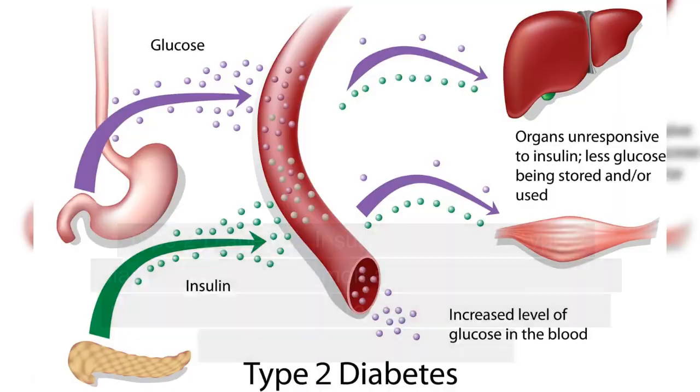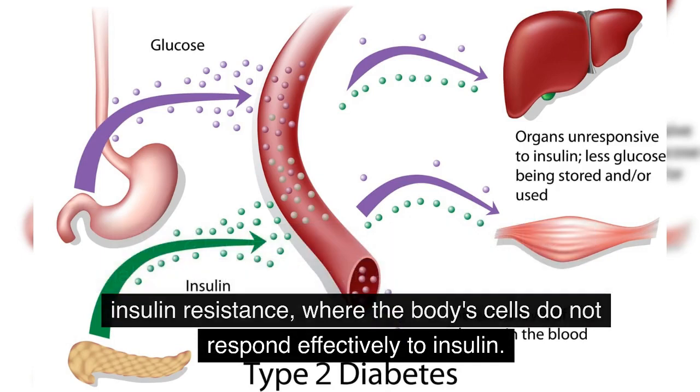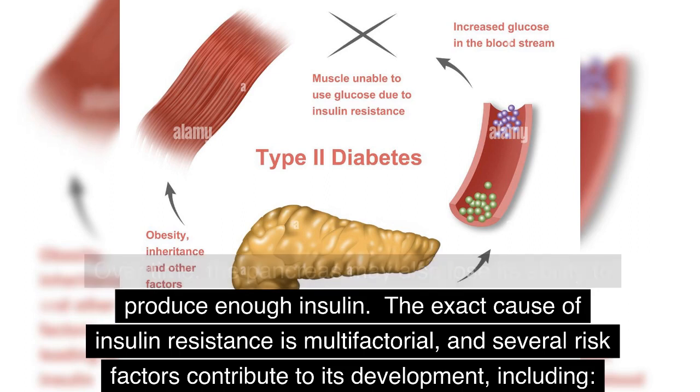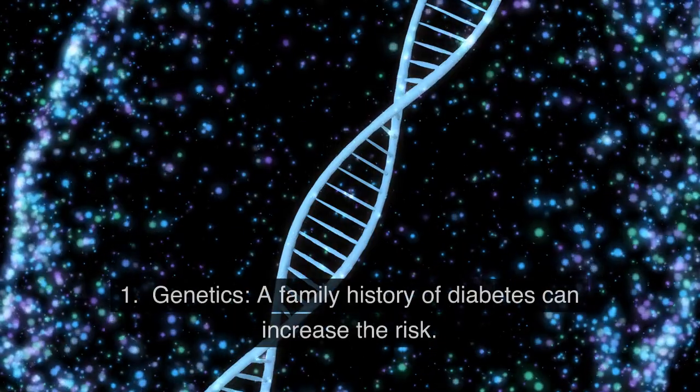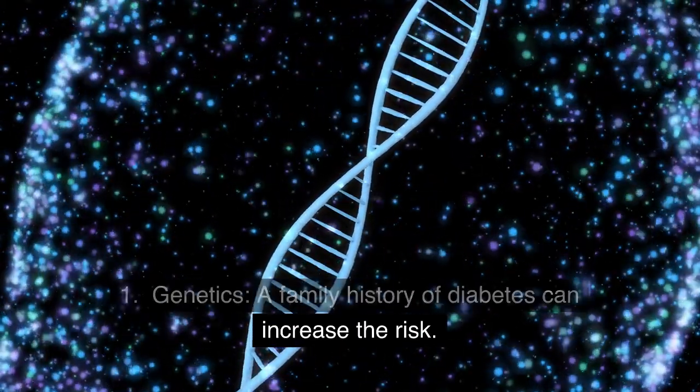Type 2 diabetes, insulin resistance. Type 2 diabetes is more common and is characterized by insulin resistance, where the body's cells do not respond effectively to insulin. Over time, the pancreas may also lose its ability to produce enough insulin. The exact cause of insulin resistance is multifactorial, and several risk factors contribute to its development, including 1. Genetics. A family history of diabetes can increase the risk.